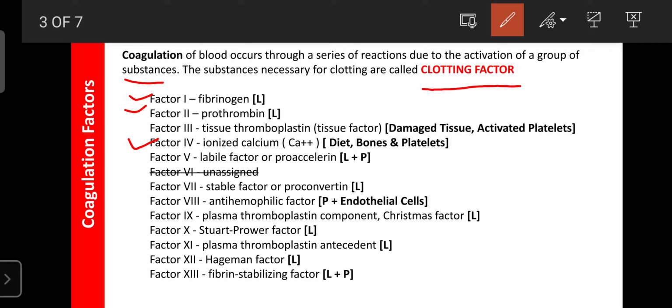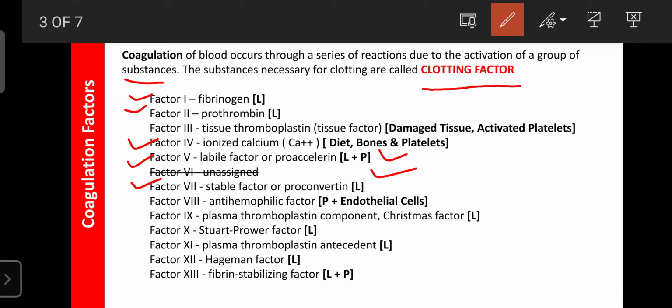And factor 5 is known as the labile factor or proaccelerin. This factor is synthesized in the liver as well as the platelets. And factor 6 is an unassigned factor, so this factor is absent. Okay, next, factor 7 is known as the stable factor or proconvertin. It is synthesized in the liver.